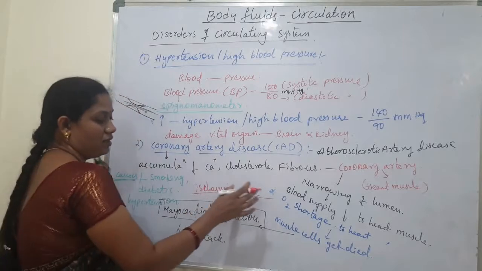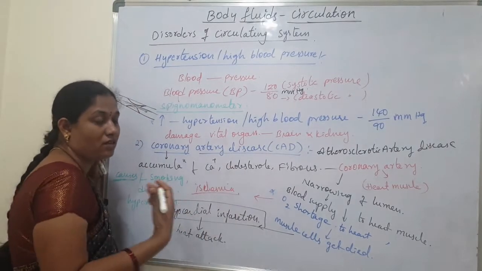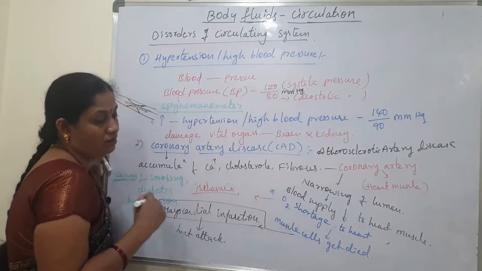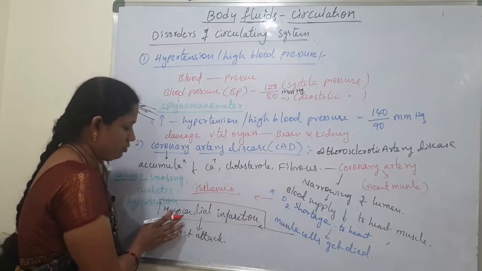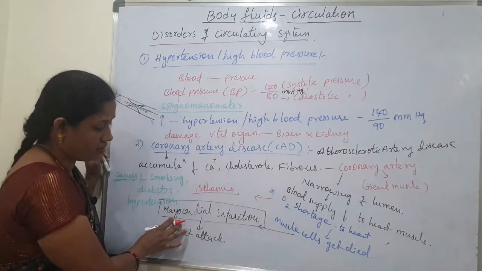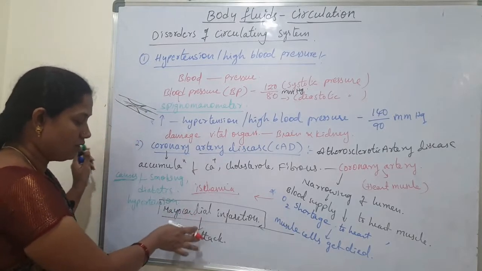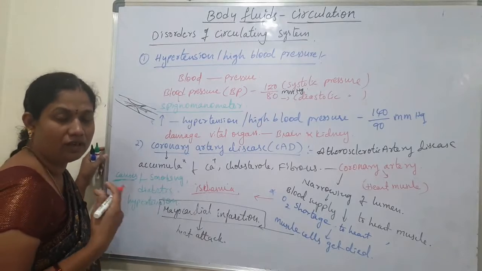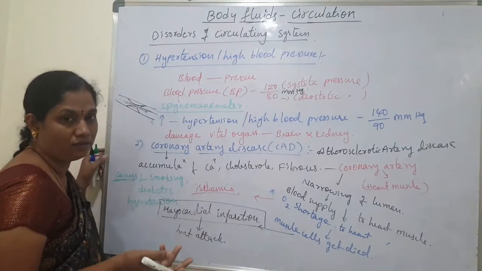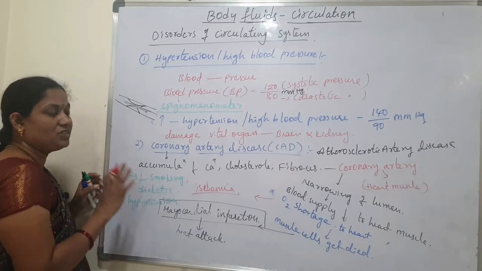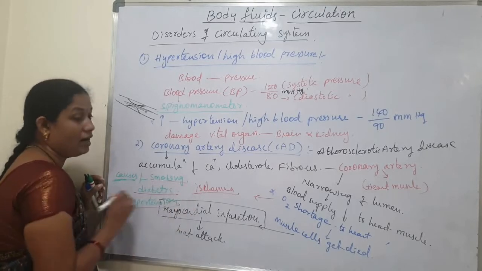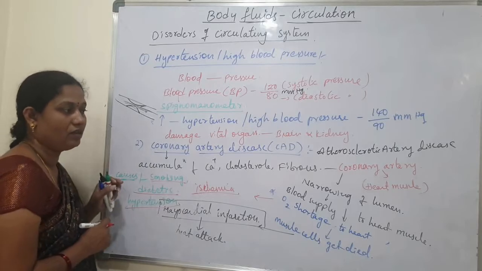Next, if this condition continues for a longer period of time, the muscle cells die. That condition is called myocardial infarction, which is also called heart attack. Heart attack means the heart cannot work properly. Mainly it is due to smoking, diabetes and hypertension.